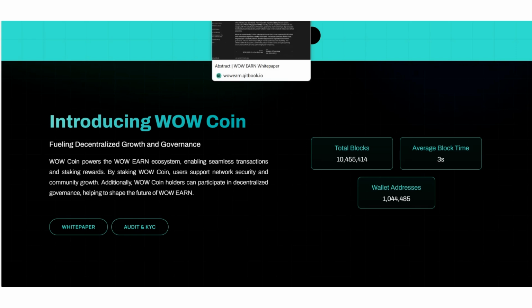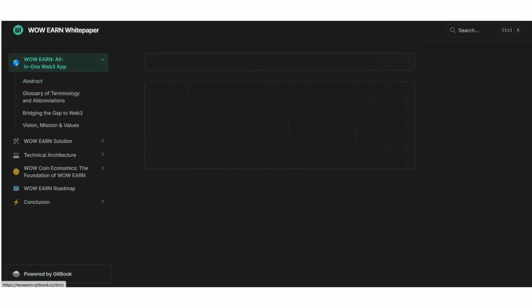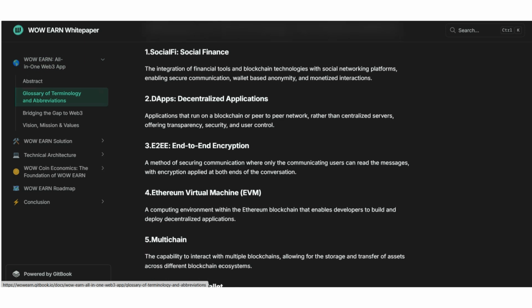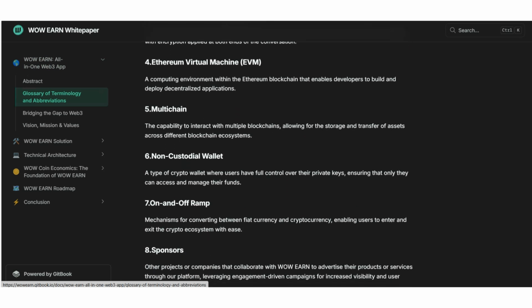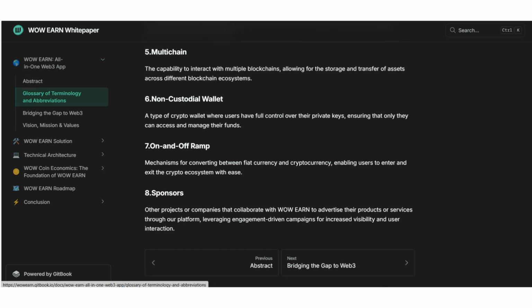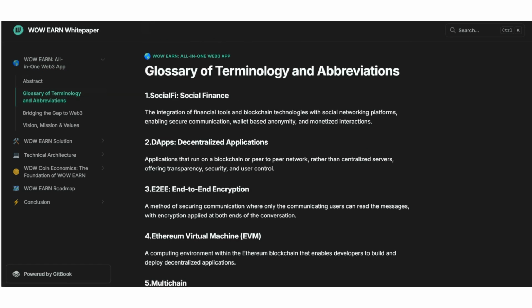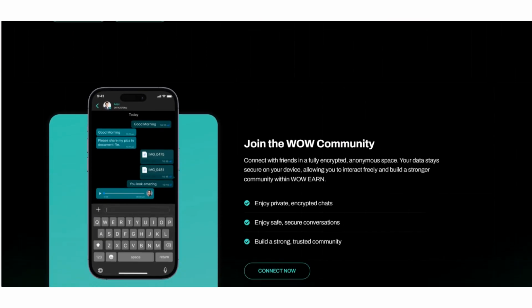And then here we have the details of how WowEarn exactly works. And here we have the WowEarn glossary of terminology and abbreviations like SocialFi, social finance, decentralized applications, end-to-end encryption, multi-chain, blockchain, non-custodial wallet, on and off ramp, and sponsors. So we can go through the details of WowEarn from here. And here we have their audit and KYC, so this project is audited and you can completely trust this.